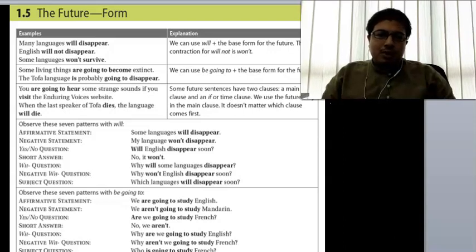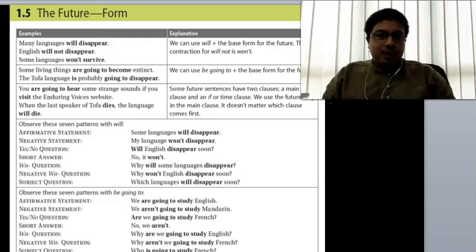Or you can also say many languages are going to disappear. So we use are going to also to talk about something that will happen in the future. Or English will not disappear. Or English is not going to disappear.